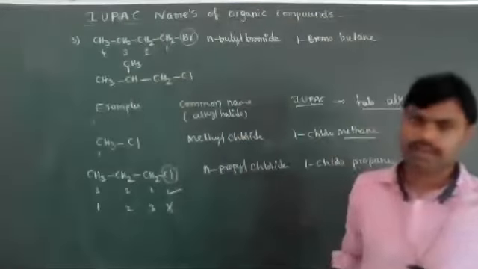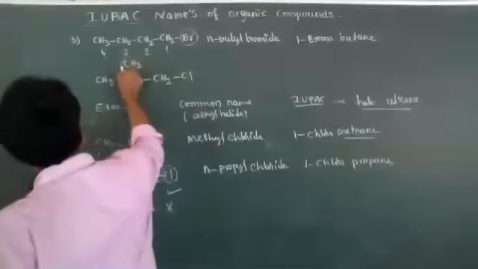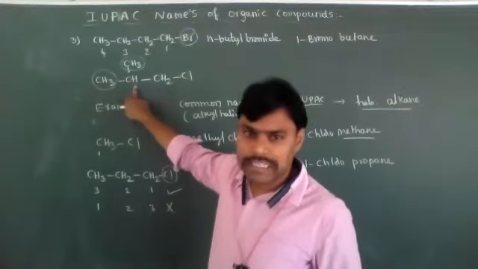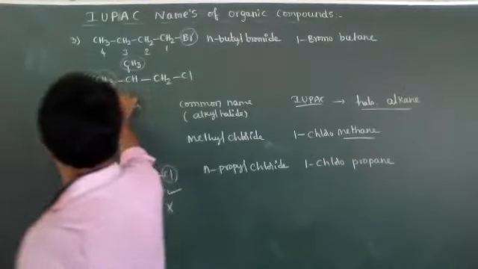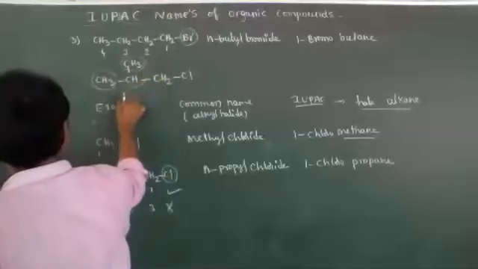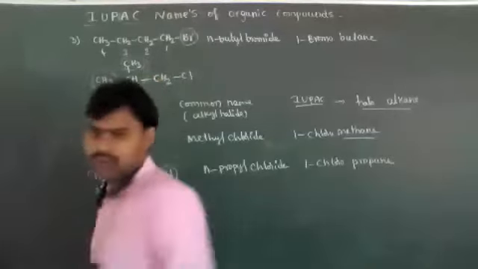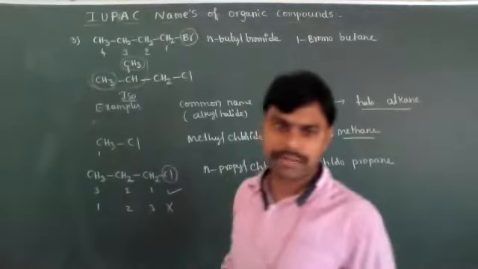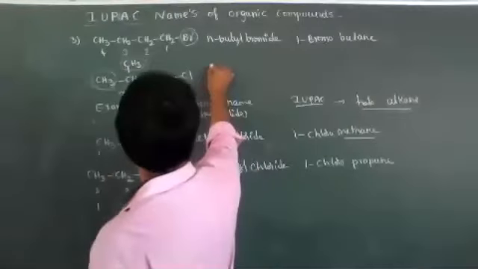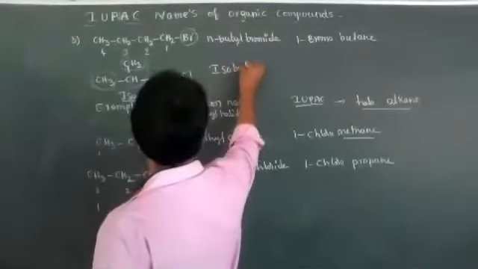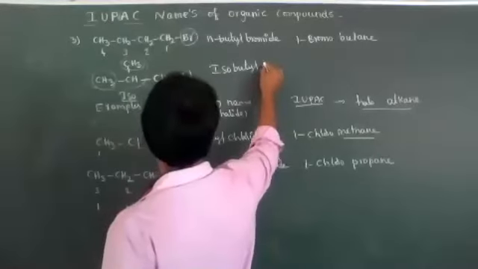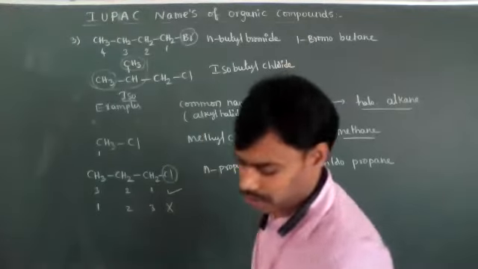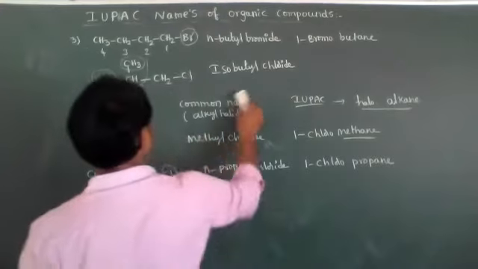For example, the same compound is being like this. Now, I already said that when 2 methyl groups are attached to a CH carbon at one end, it is called iso. Commonly we call these isoalkyls, the iso group. Now its common name: a total of 1, 2, 3, 4 carbons are present, so it is isobutyl chloride. Isobutyl chloride.